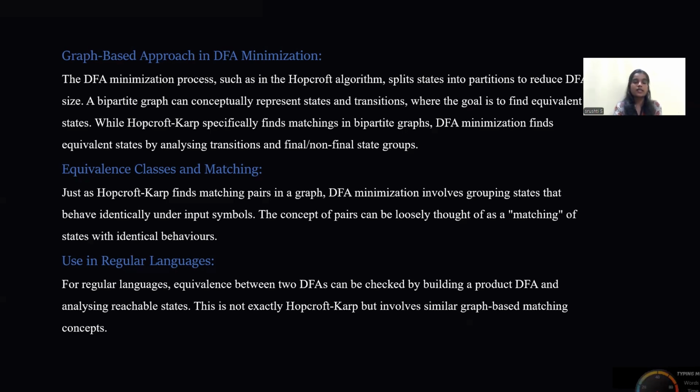Equivalence classes and matching. Just as Hopcroft-Karp finds matching pairs in a graph, DFA minimization involves grouping states that behave identically under the input symbols. The concept of pairs can be loosely thought of as a matching of states with identical behaviors, used in regular languages. For regular languages, equivalence between two DFAs can be checked by building a product DFA and analyzing the reachable states. This is not exactly Hopcroft-Karp, but involves similar graph-based matching concepts.